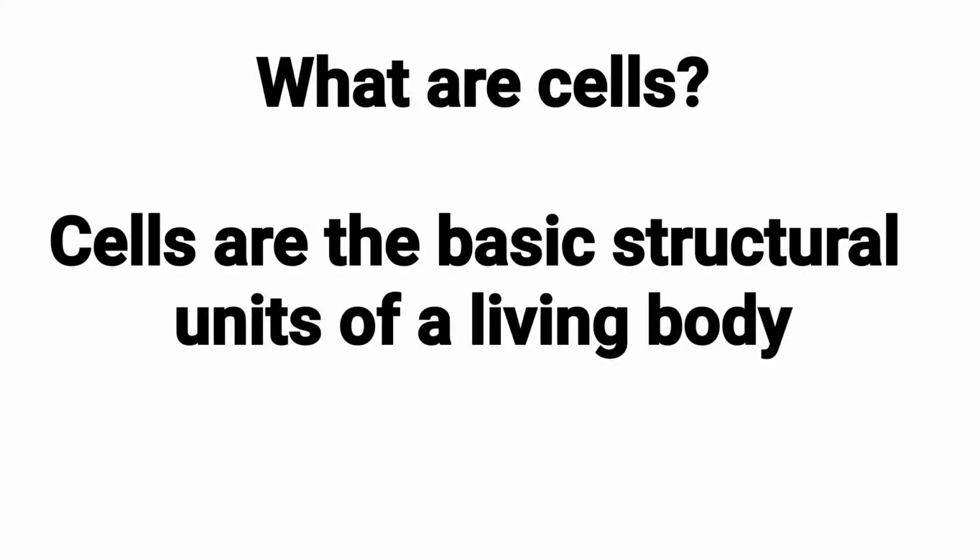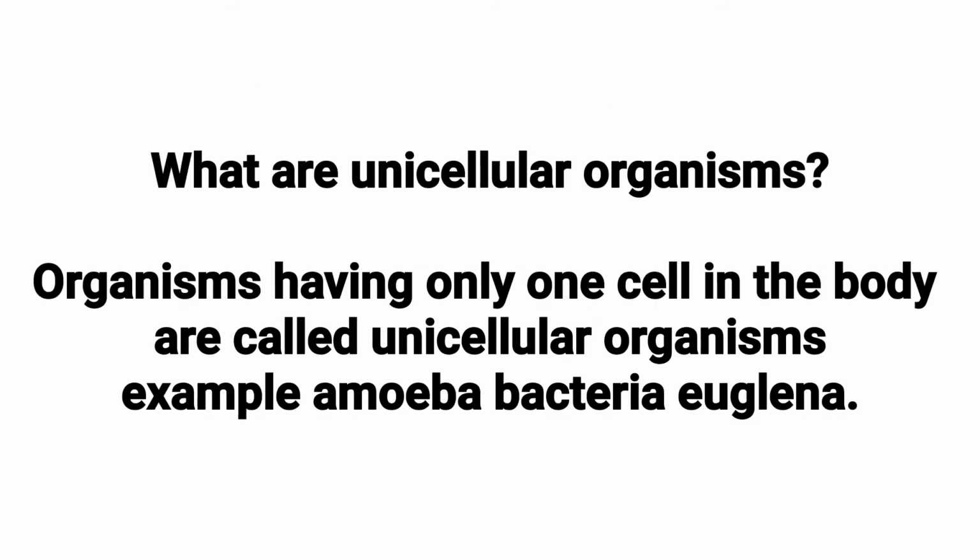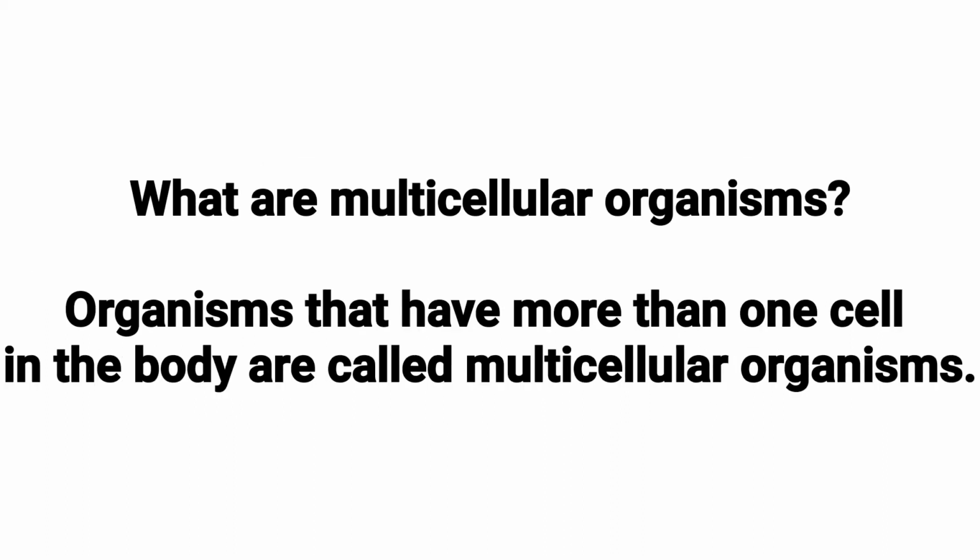What are cells? Cells are the basic structural units of a living body. What are unicellular organisms? Organisms having only one cell in the body are called unicellular organisms. Example, amoeba, bacteria, euglena. What are multicellular organisms?